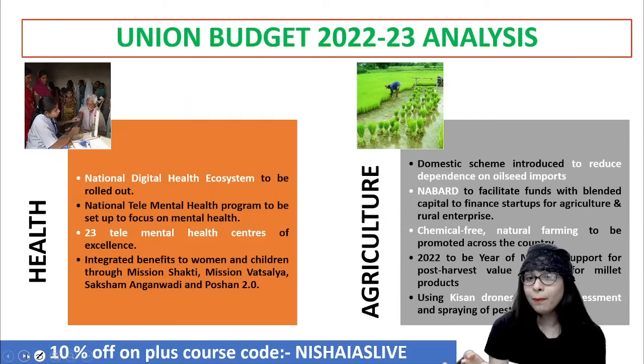Now, the whole point is, guys, these are all the announcements done by them. But how far are they going to implement it? That is another question which we'll be discussing in the coming slides. That is what I'm telling you. Is the government's budget, what they've announced, too big on hopes and short on ideas? You talk about reducing the oil seed import. For that, you should have better production here. Have a domestic scheme and make sure that the farmers are getting better loans, or let's say access to finance as well, to cultivate it more. That has to be taken care of. Simply for the sake of saying it, if you say that, it doesn't make sense.